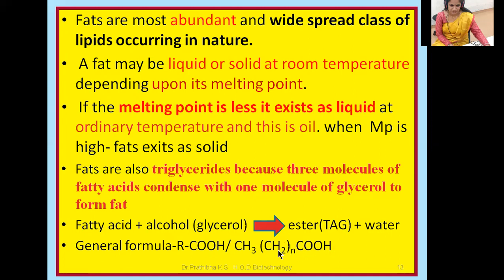This R tells you about the number of carbon and hydrogen atoms. So you can also write the general formula CH3(CH2)nCOOH. I hope you are making note of all this. This is slide number 13.